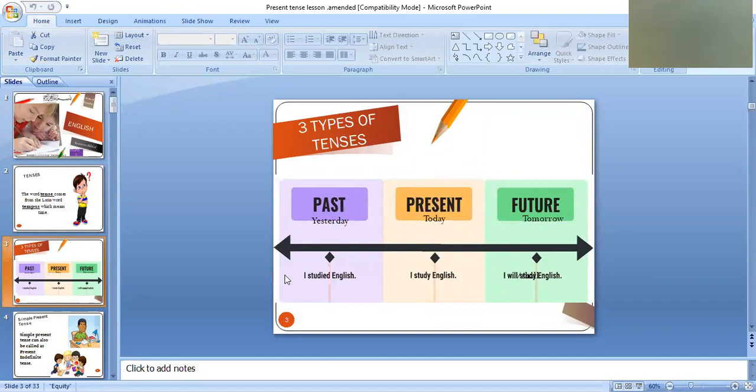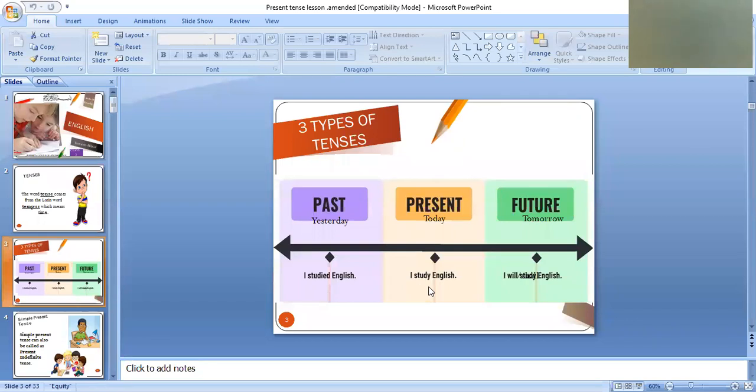So in the first example, I studied English. Here, you look at the verb. Here, the verb studied tells us that the action took place in the past, which is over now. Got my point here? Which is over now.